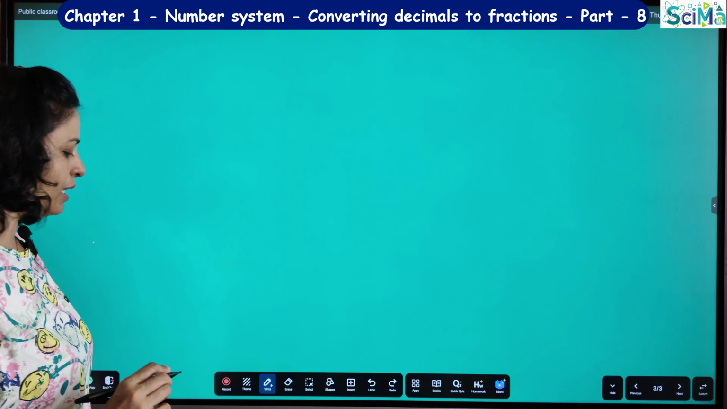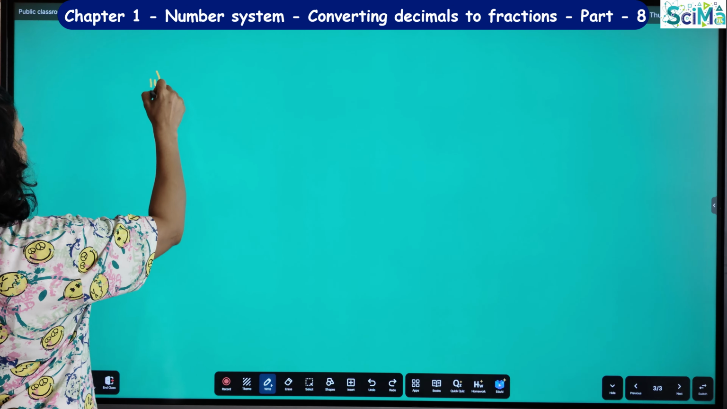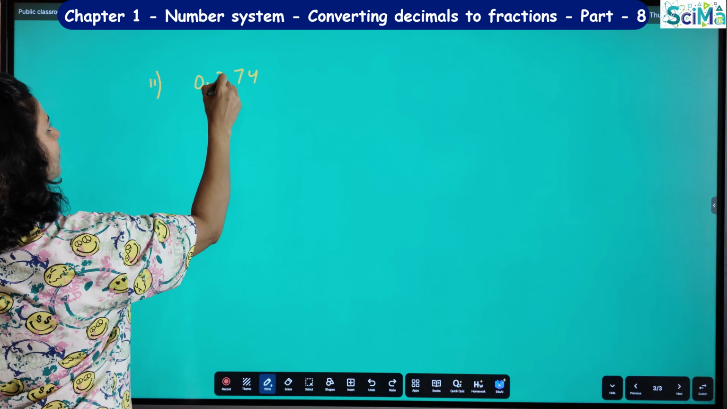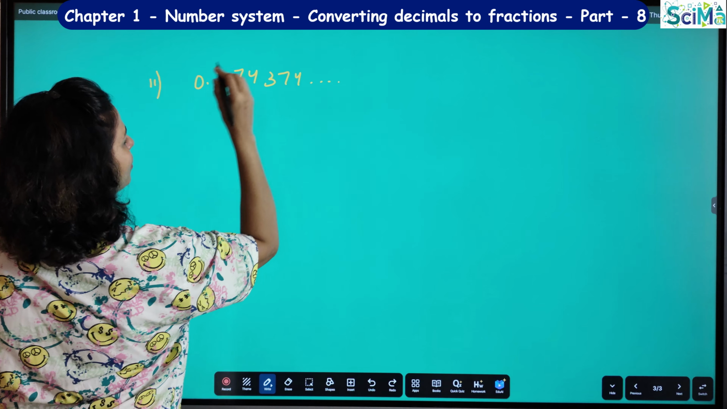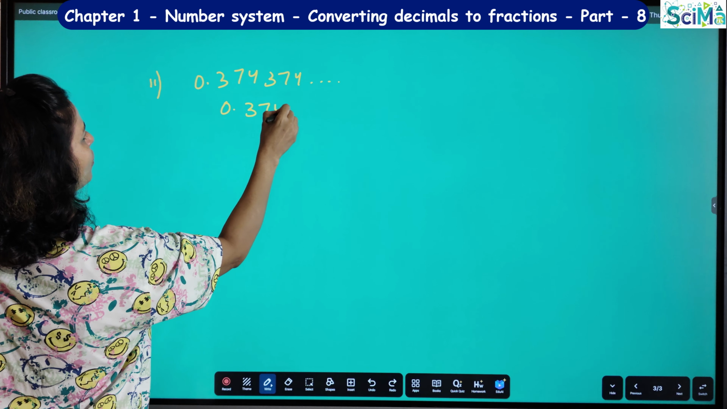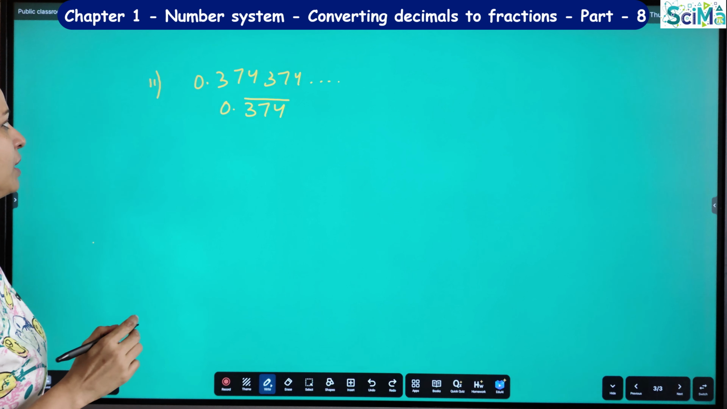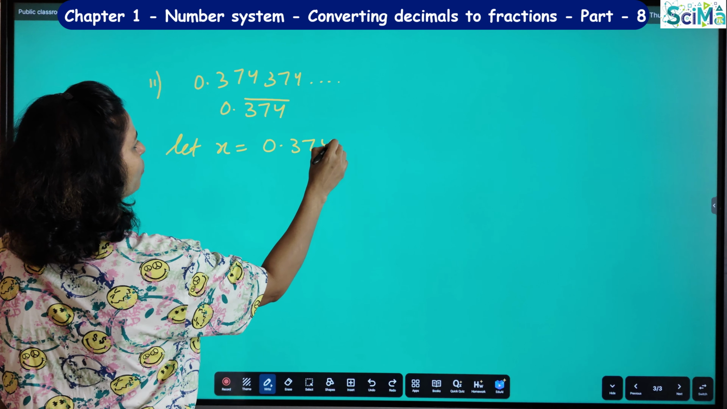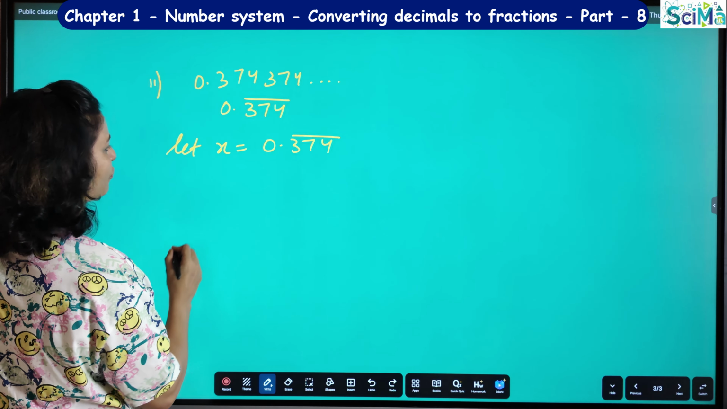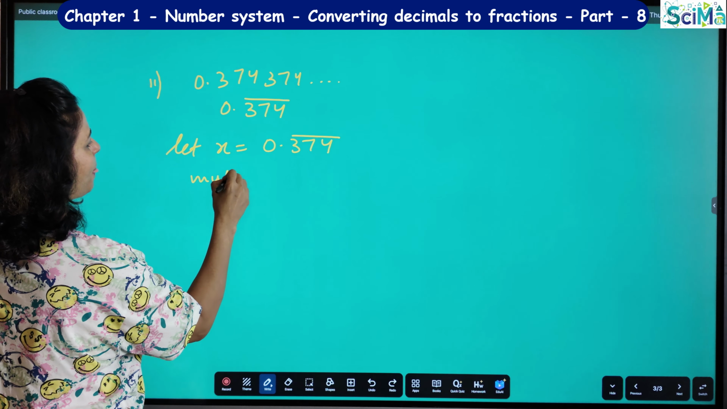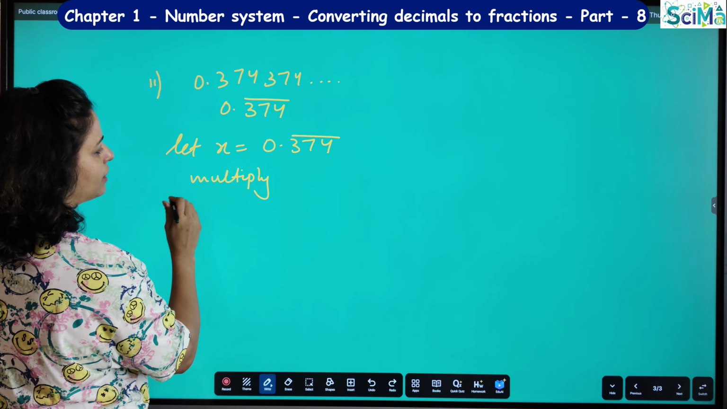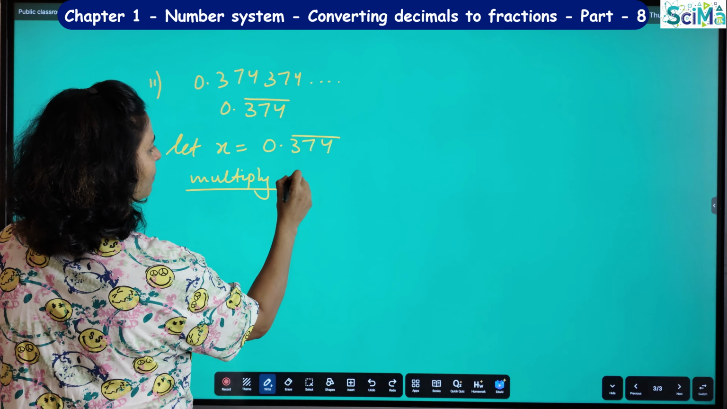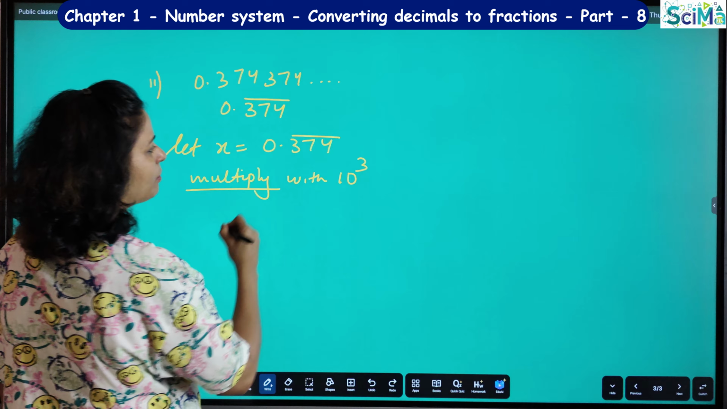Okay, so the second example, if I take one more example, 0.374 bar. That means 374 is repeating. So here also I'll follow the same method. Let x is equal to 0.374 bar. Here, how many numbers are repeating? You have to multiply by that power of 10. So how many numbers are repeating? 3 numbers are repeating, right? So I'll multiply by 10 to the power 3, that means 1000.